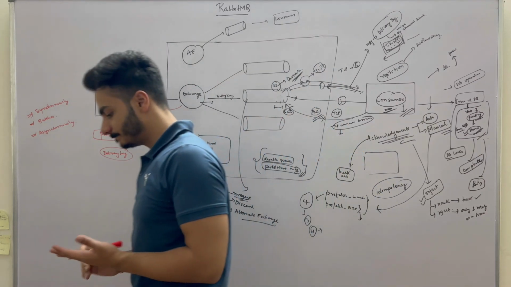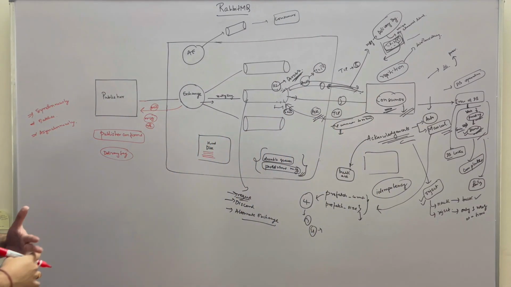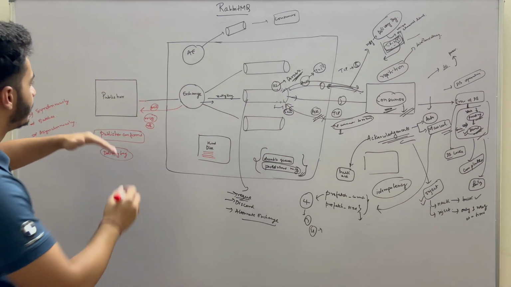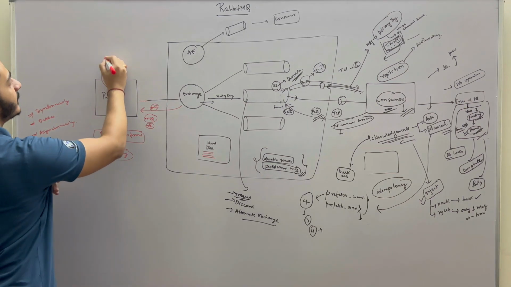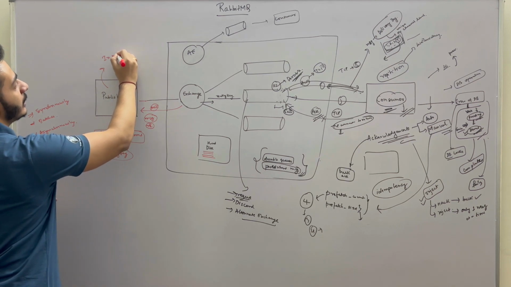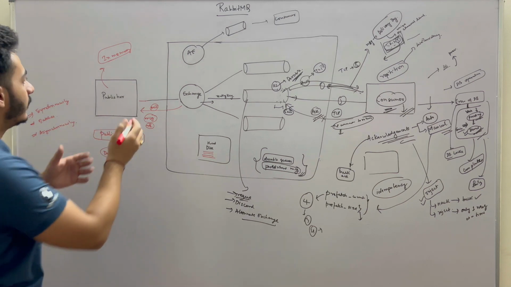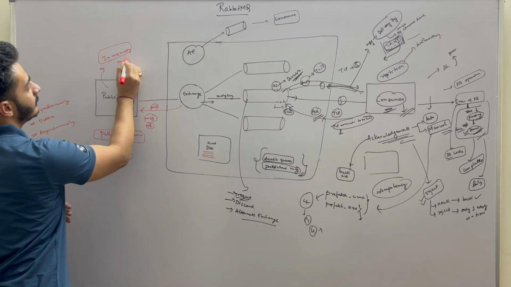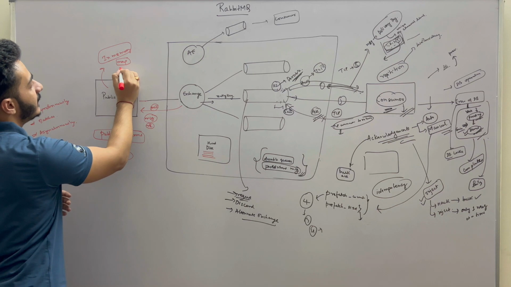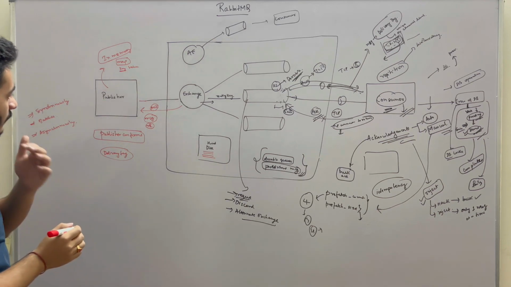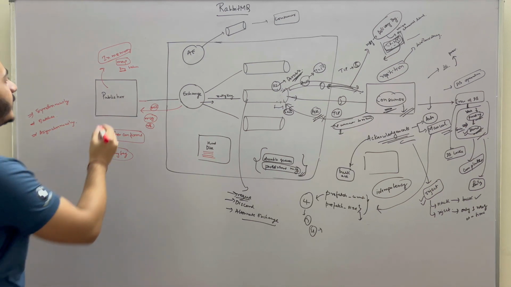So as soon as the publisher publishes a message, it will store something in memory to keep track. It will make a key value pair, basically a map data structure, where the key will be the delivery tag or the sequence ID.